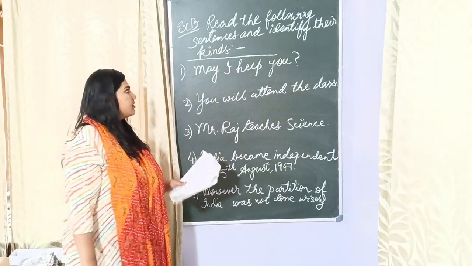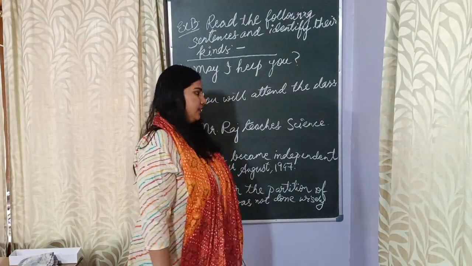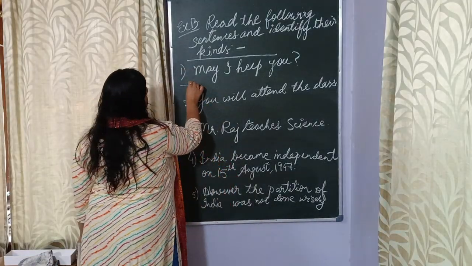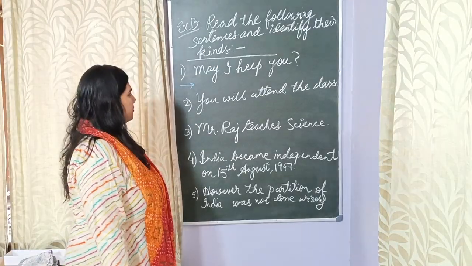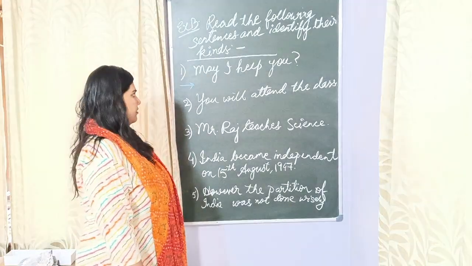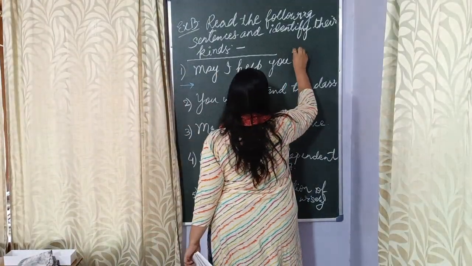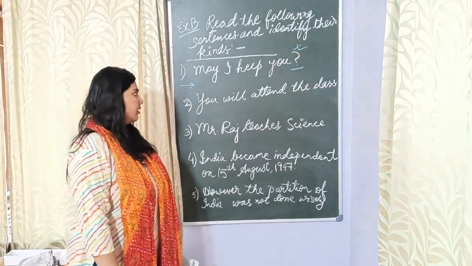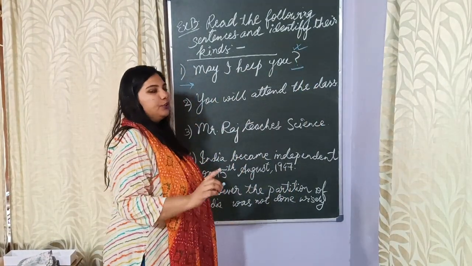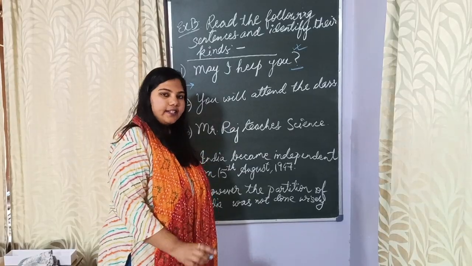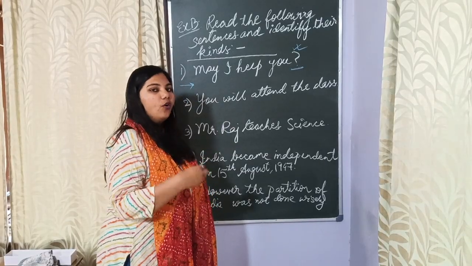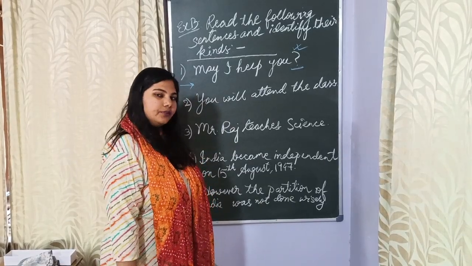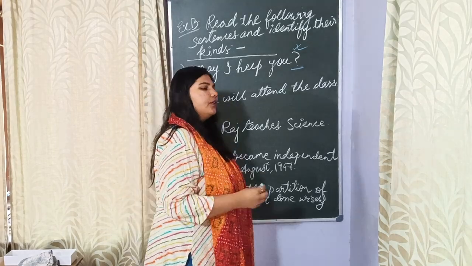Alright, let's start with answering the first one. May I help you? What do you think the sentence is? What kind of a sentence is this? Well, we have a question mark over here that gives away that this should be an interrogative sentence. But when you visit a shop and the salespeople come to you and they offer their help, may I help you? It's done in a very polite manner.